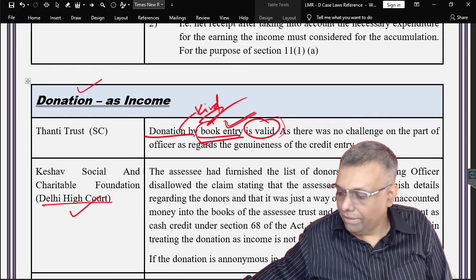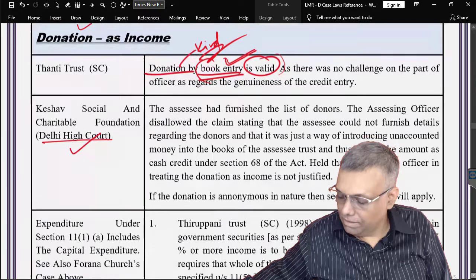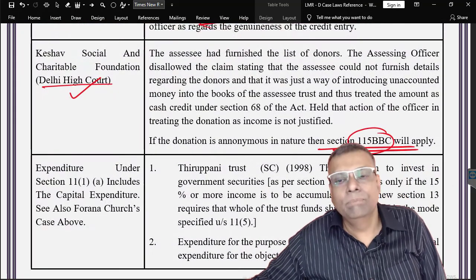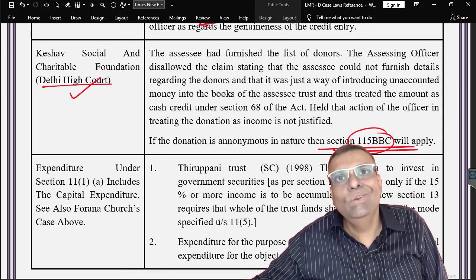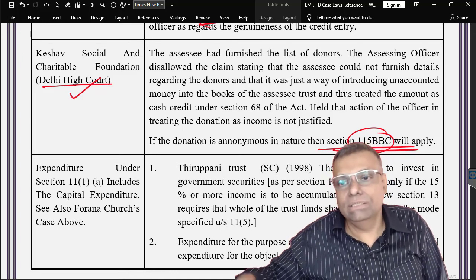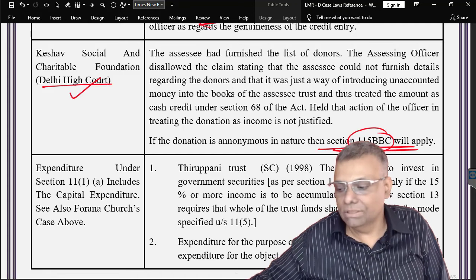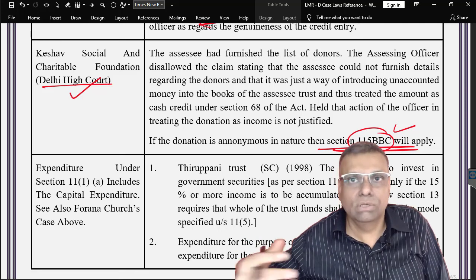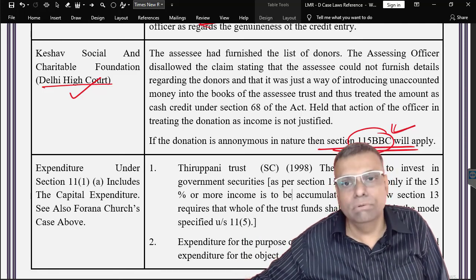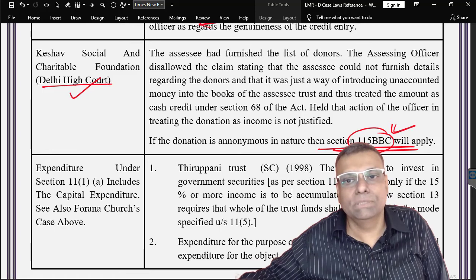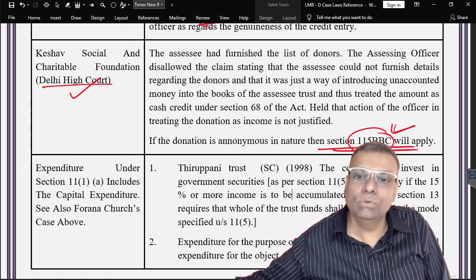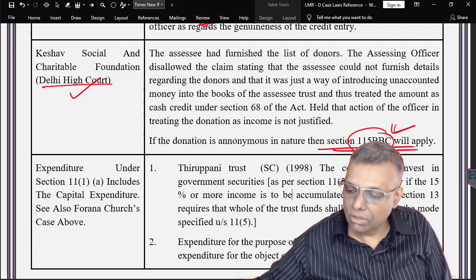So nowadays we already have the provisions of section 115BBC, which we call the provisions with respect to anonymous donations, and nowadays it is taxable as per the special rates of taxes. This is the best part of the current laws. The way the law currently operates, if the identity of the donor is not known, then I will use the provisions of 115BBC and it will be taxable as per the special rates of taxes. However, in the old days, that means prior to the introduction of 115BBC, the court has already clarified